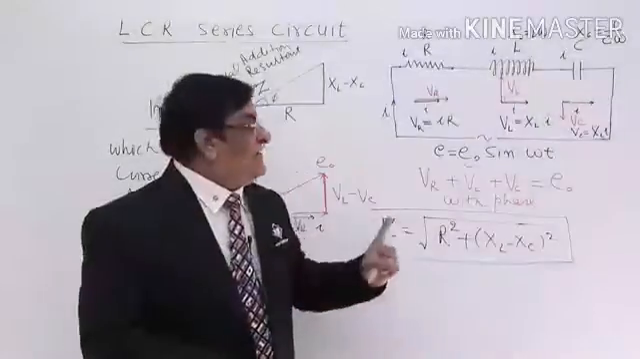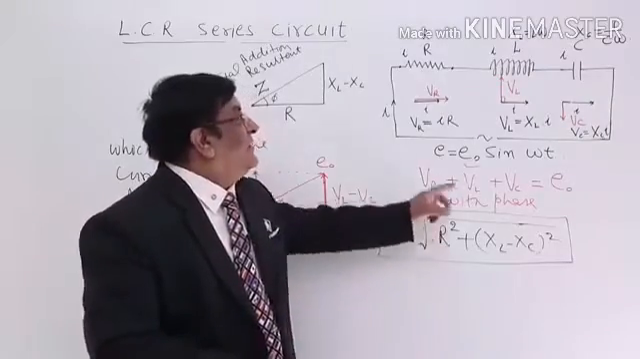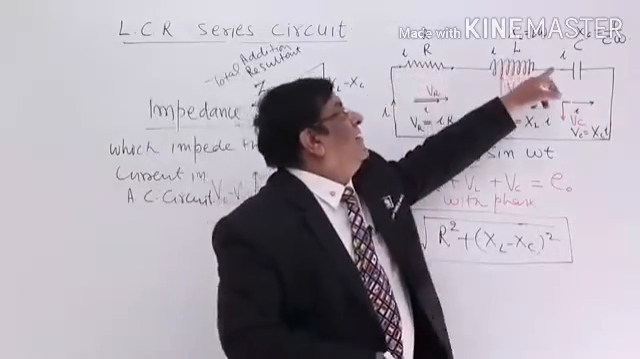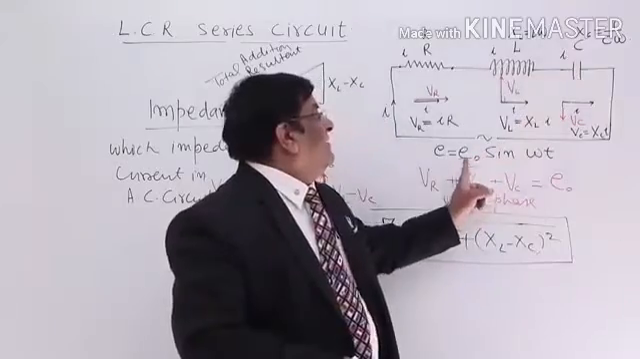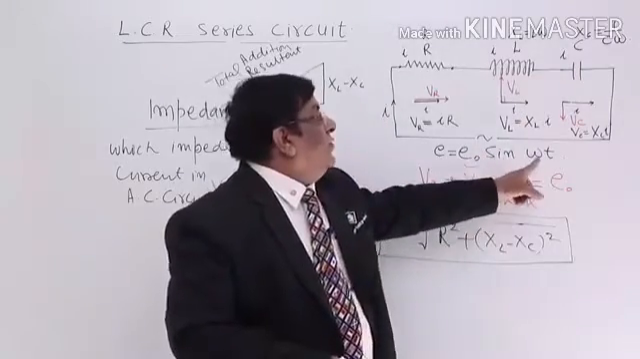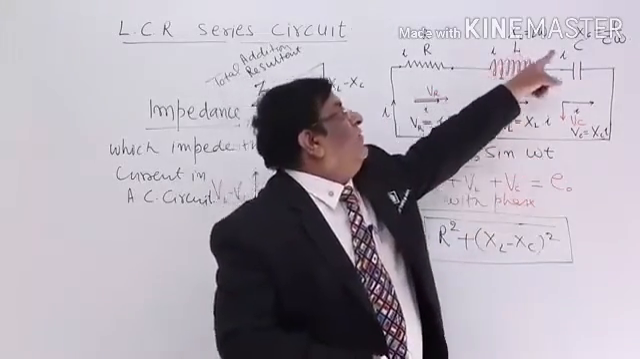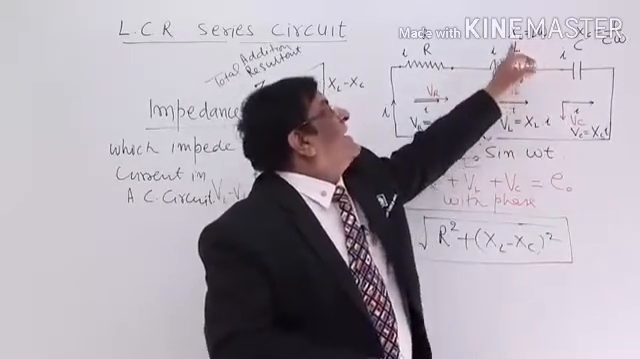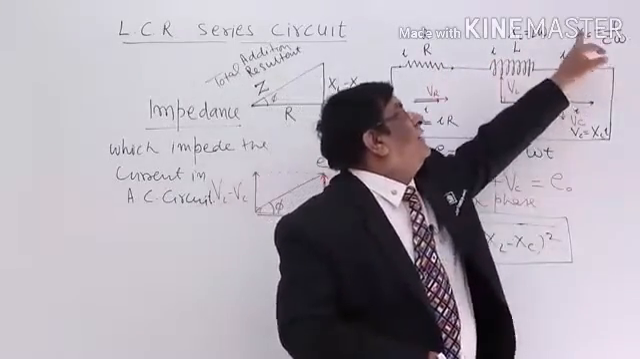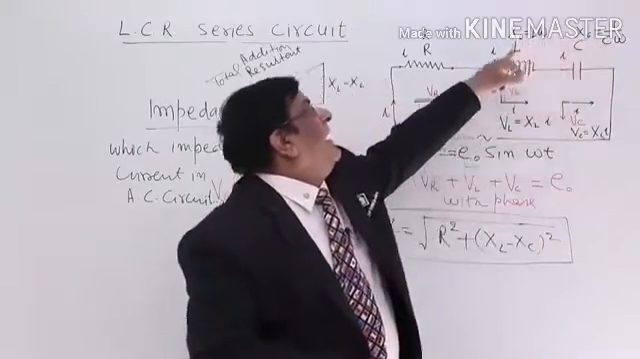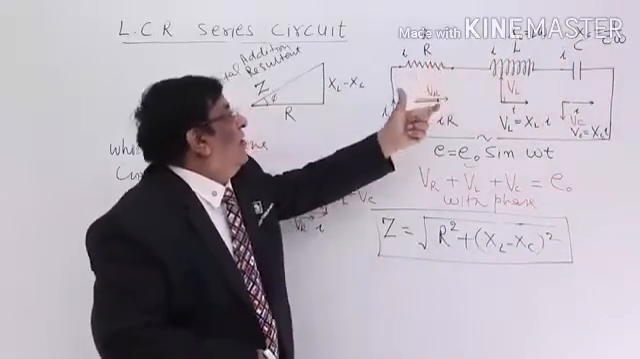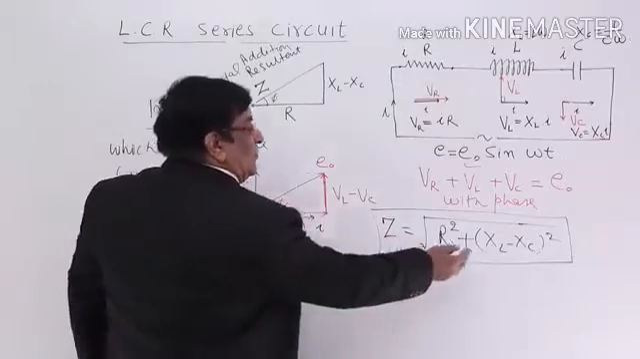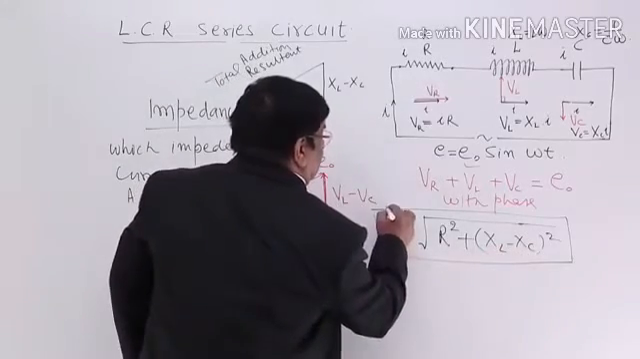What are the components we are using? We are using R, L, C and supplying this. We know omega, we know L, we know C, we know R. We can calculate XL, we can calculate XC, and then XC, XL and R, all these three combined by this formula, give the value of Z.